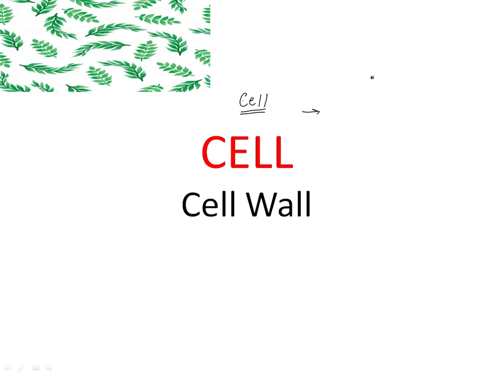Cell wall is present in plants, it is present in fungi, and it is also present in bacteria. However, the constituents of the cell wall of plants, fungi and bacteria are different. We will discuss them in detail.